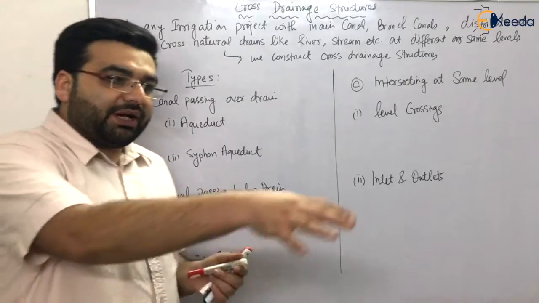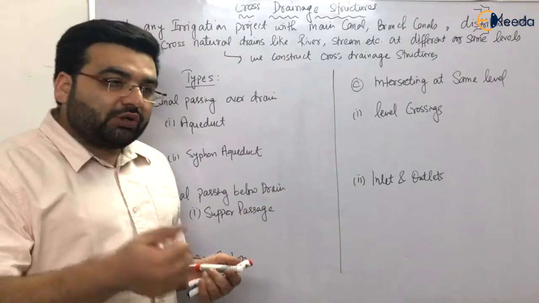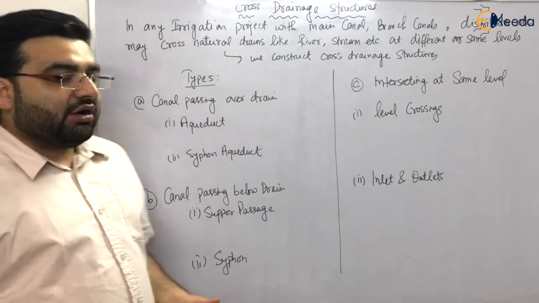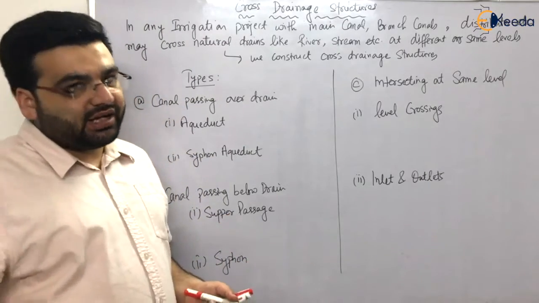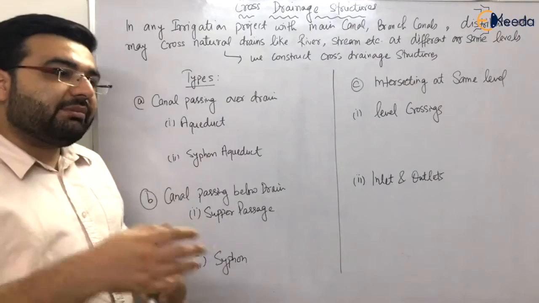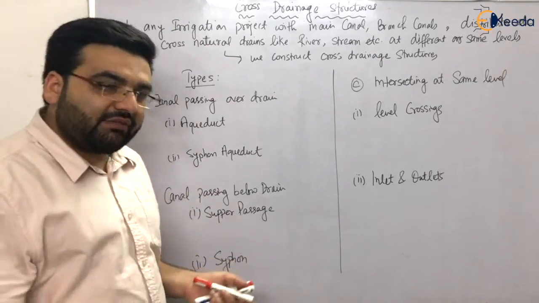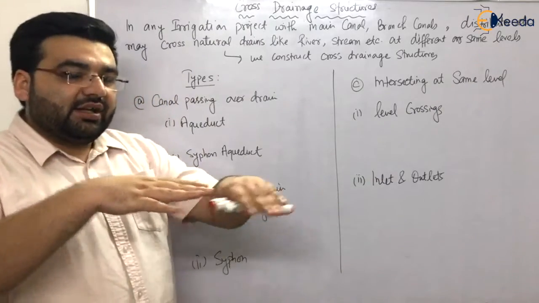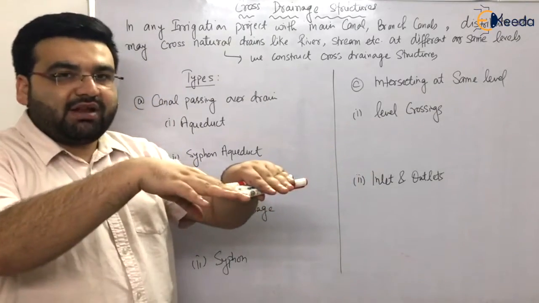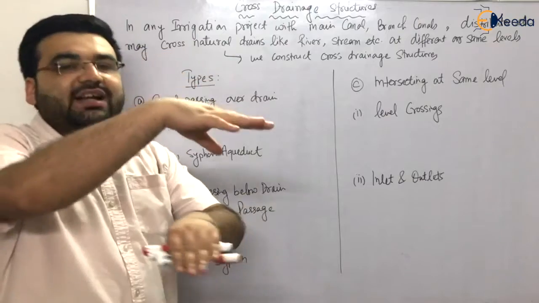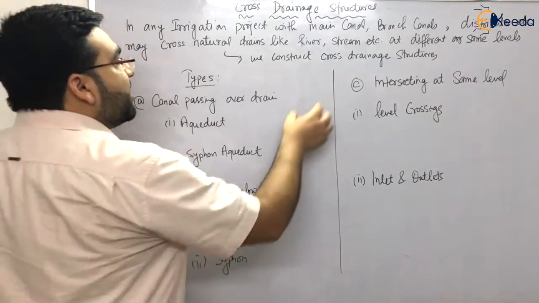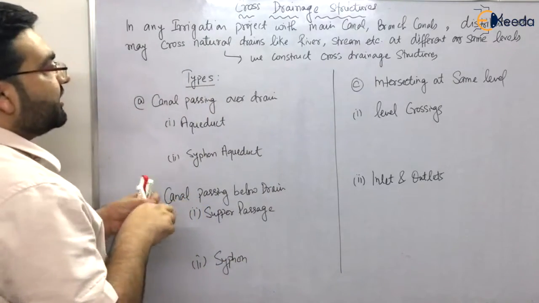You know that in a particular catchment area, I told you that we can have main canals, distributary canals, water courses, a lot of things. And there can be some main streams also, for example a river or a stream. So when these things cross, they can either cross at the same level or at different levels. At that time we provide some special structures which are known as cross drainage structures.